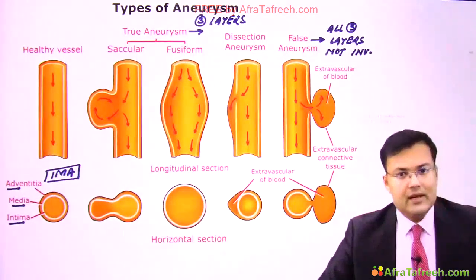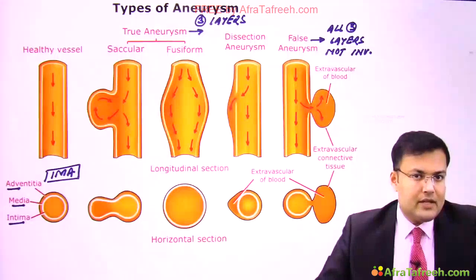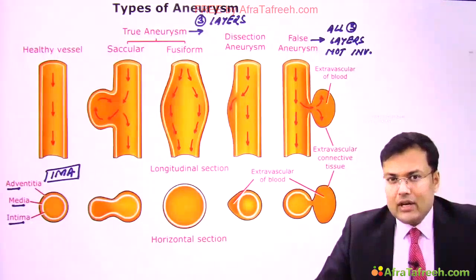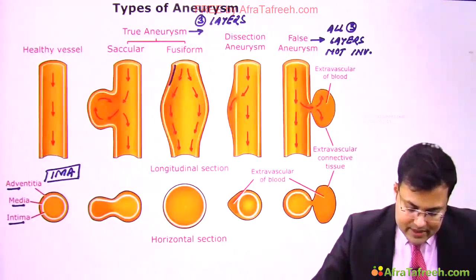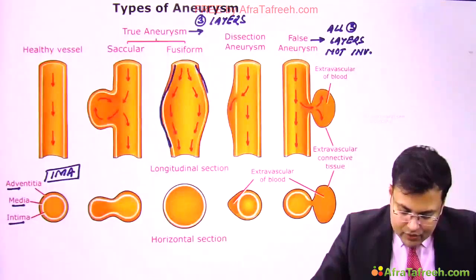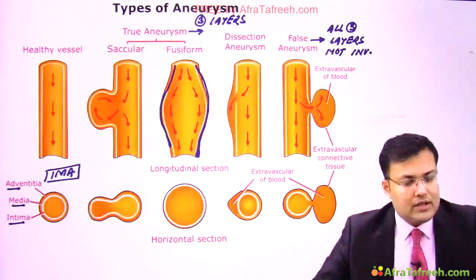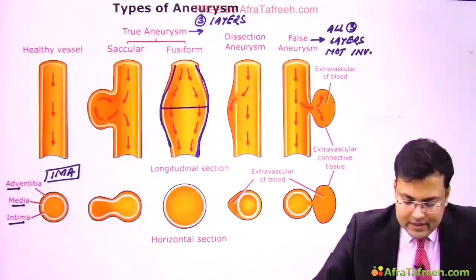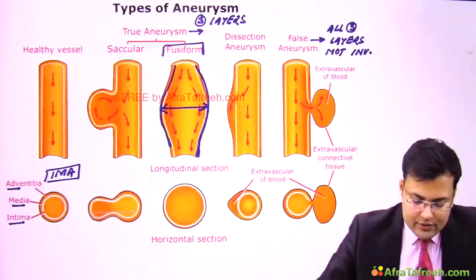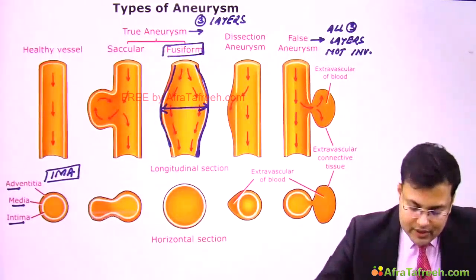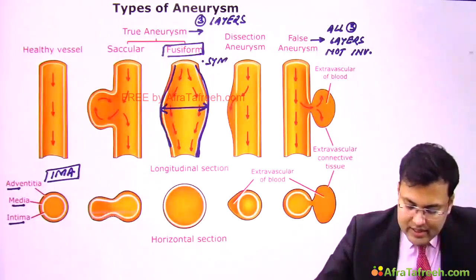Basic difference. Now see, this true aneurysm is further divided into saccular and fusiform aneurysm. If there is symmetrical enlargement of the whole vessel, meaning the whole circumference, this is known as fusiform. So in fusiform, there is symmetrical enlargement.